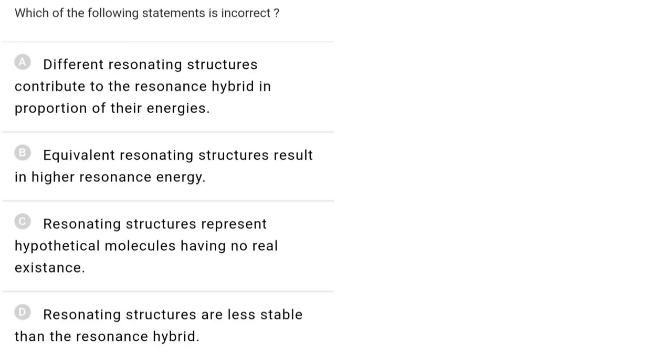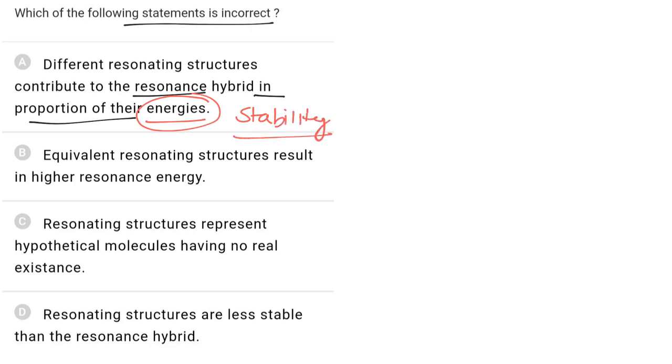In this question we have to find the wrong or incorrect statement. Now the first statement: different resonating structures contribute to the resonance hybrid in proportion to their energy. This statement is incorrect because resonating structures contribute to the resonance hybrid according to their stability. So they do not contribute according to their energy, they contribute according to their stability. A more stable resonating structure will contribute more, hence option A is incorrect. We have to find the incorrect statement, and hence the correct option is A.